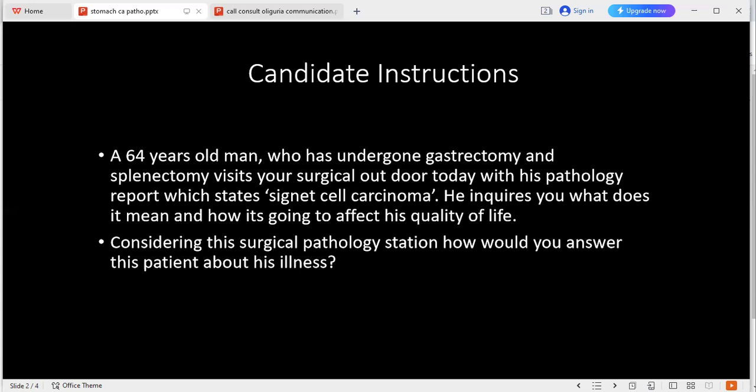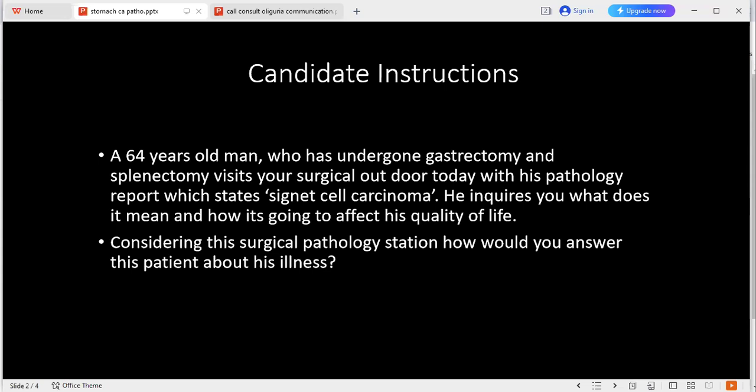Right. So if you have read and understood, considering its surgical pathology station, please tell me what you understand by the term signet cell carcinoma. Signet cell carcinoma is an aggressive form of gastric malignancy, and it is a rare form of adenocarcinoma. It secretes mucin, and histologically, it has a signet ring shape. Shape of a ring. Yes.